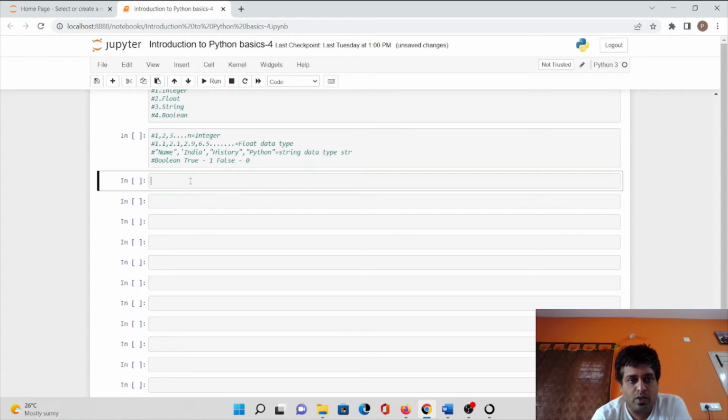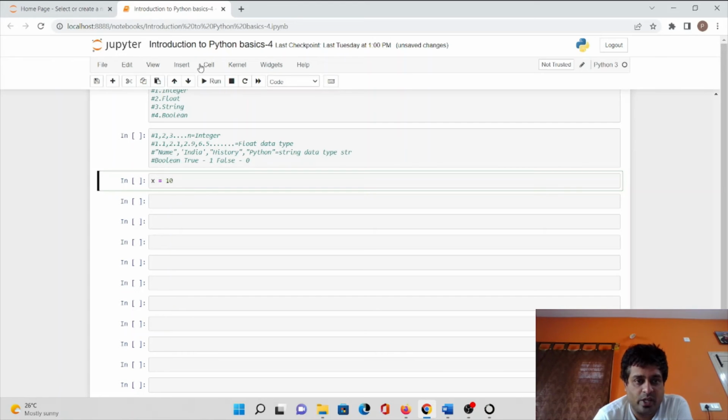Let's take an example of integer, and let's try to find out what type of data type it is with respect to the variables. I will just take x is equal to 10. x is a variable, and 10 is the value which we have assigned to that particular variable.